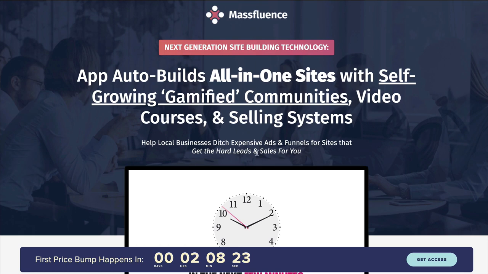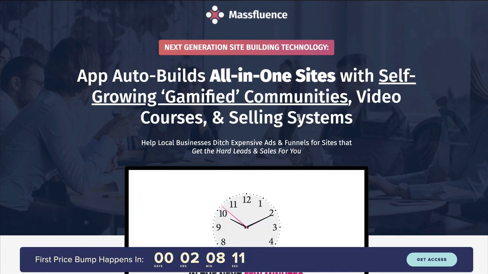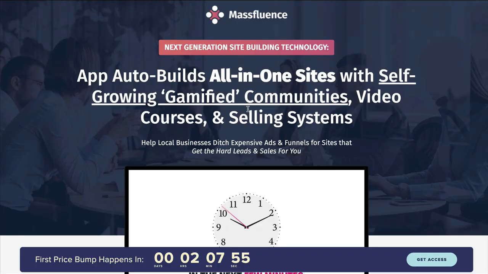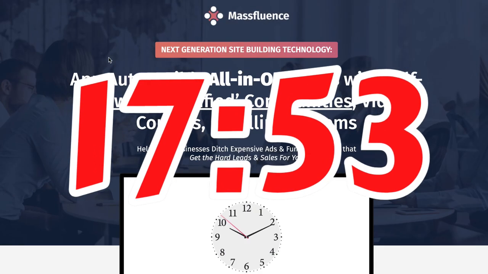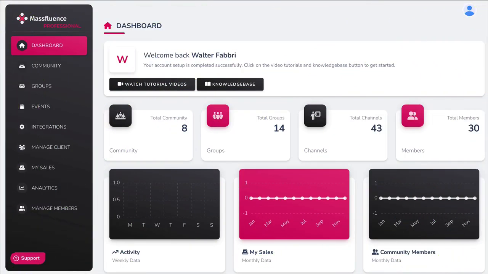The sales page here talks about many more features you'll have access to, and that's what I want to show you inside. Now, this app, I believe, is useful for those of you who already have a tribe of followers and products that you may want to sell. But you know what? If you're not at that point yet and want to start making money online, don't worry. If you scroll ahead to 17 minutes, 53 seconds, I have an awesome opportunity for you to start making commissions quickly and easily. Let's go inside the software so I can show you what it does.